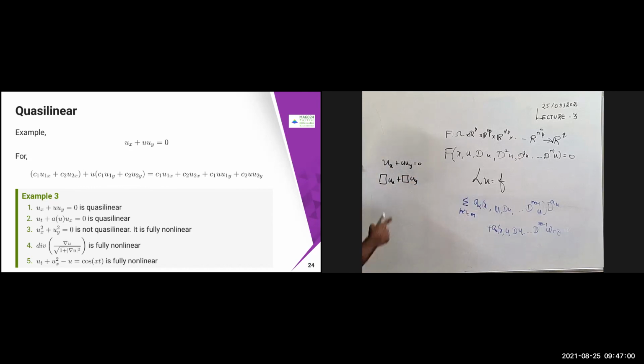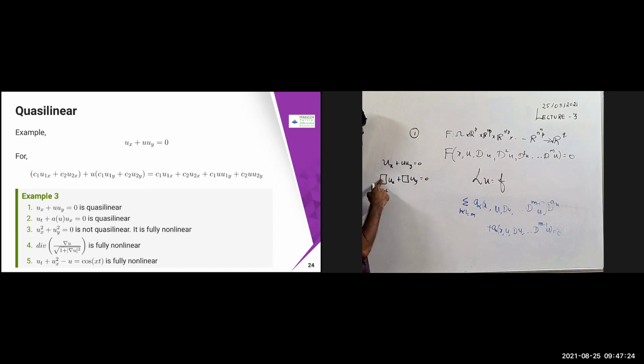The order of this PDE is 1. Therefore, the permissible cases for the coefficient are that it can be constant, or a function of x, or a function of u, because it is a first order PDE. So it can be constant, it can be x, it can be u.